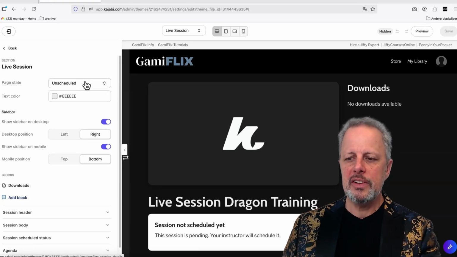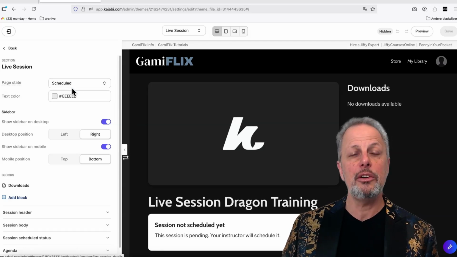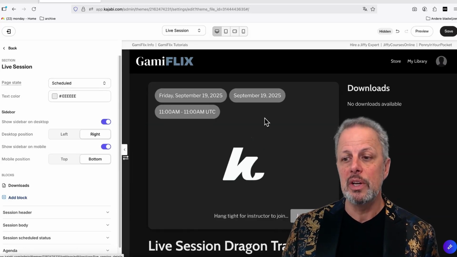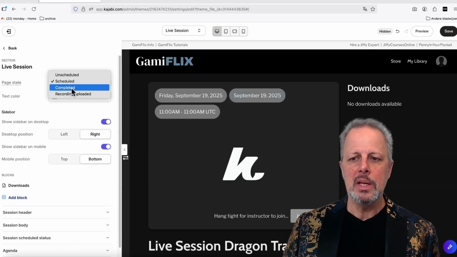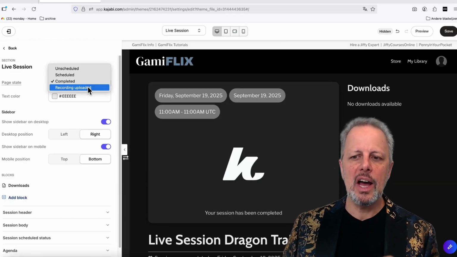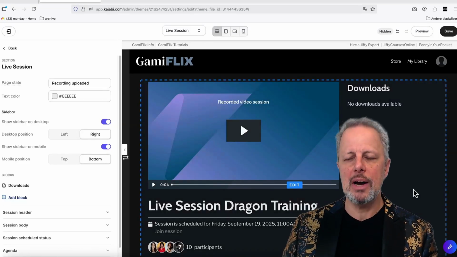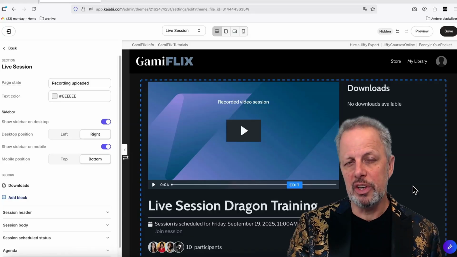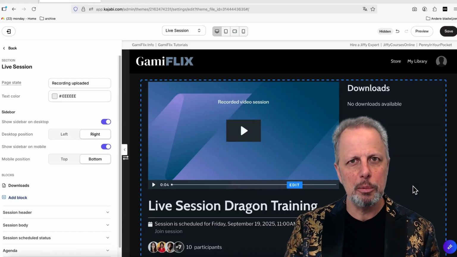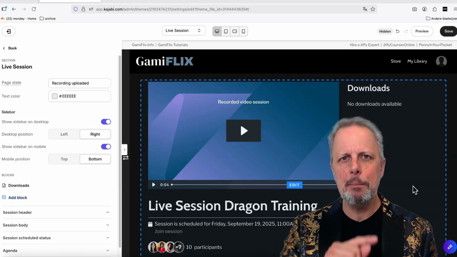And on top, you see this page currently here is for the unscheduled lesson. You can also select the scheduled lesson because this has a different look and feel. Now we have the time here, and it's using the current time to show how this lesson would look on screen for your students. You have the completed page, and after this you have the recording uploaded page, and this will show you what people will see after the lesson is completed and uploaded. So actually you have created a live session, and after this is recorded and automatically uploaded, it's a new lesson inside your course without touching a finger on the admin side of Kajabi.